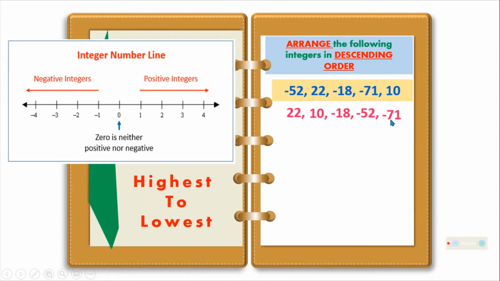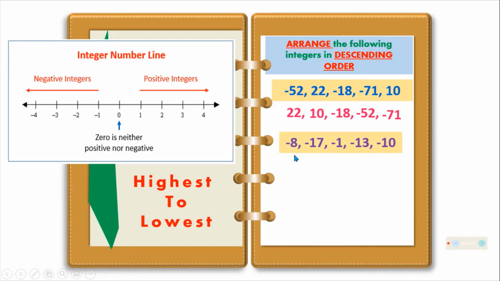Even na malaking number siya sa tingin nyo na 71, and then yung 22 mas maliit. Pero since negative siya, mas mataas pa rin yung positive 22. So, kaya nasa unahan si 22 at nasa hulihan si negative 71.